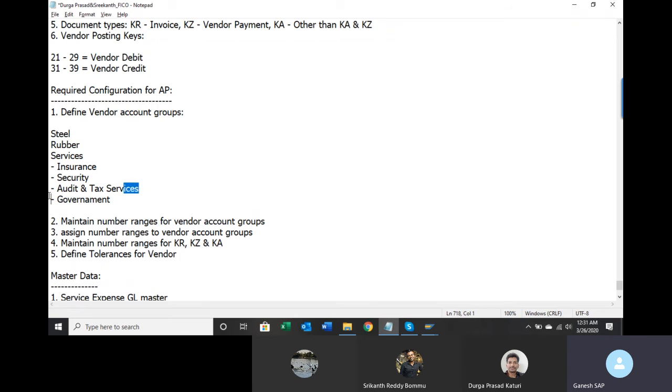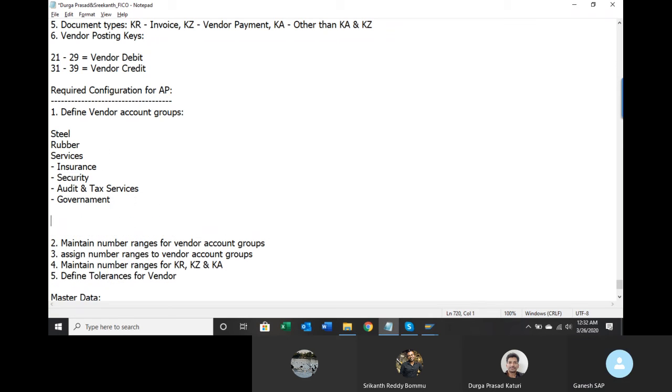If we create more, then you have to assign more number ranges. So all this will be there. To avoid that, I will go with only two options, but in real time, you can go with as per the customer. So I will create one for raw material and another one for service. Two vendor account groups I am going to create.